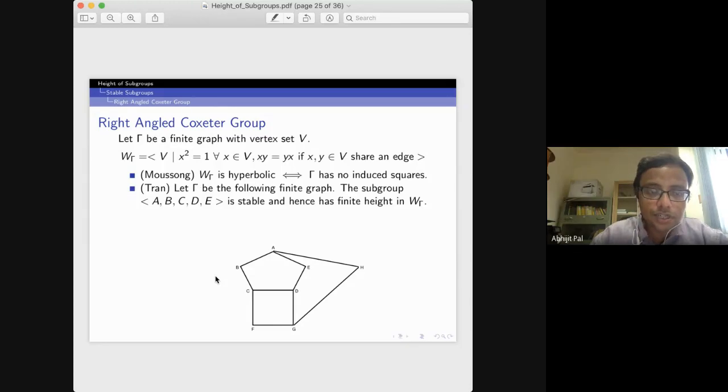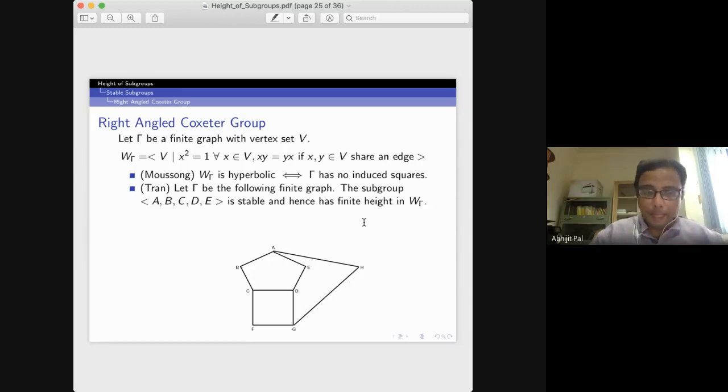This is certainly not hyperbolic because the graph has a square, so it is not a hyperbolic group. Now if you take the subgroup generated by A, B, C, D, E, this pentagon, it is in fact a stable subgroup, and hence it has finite height in this Coxeter group.